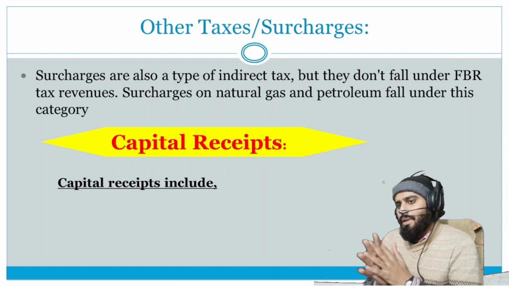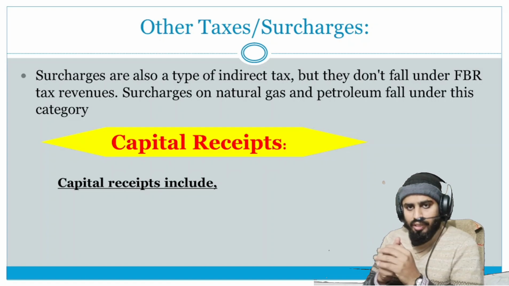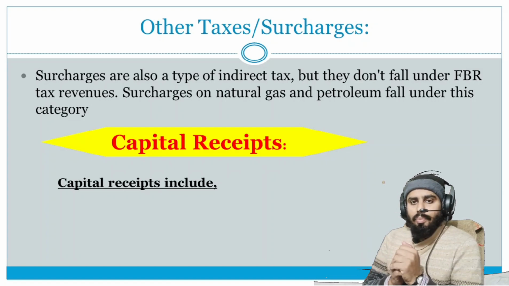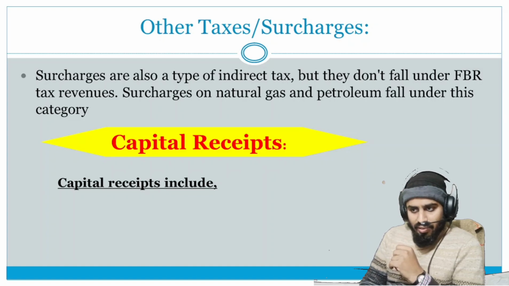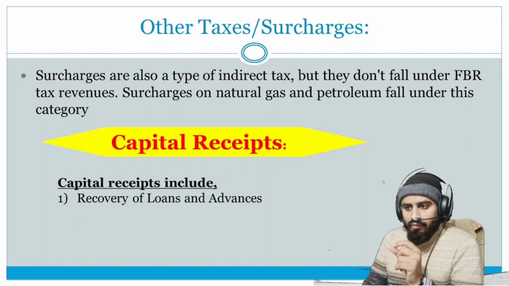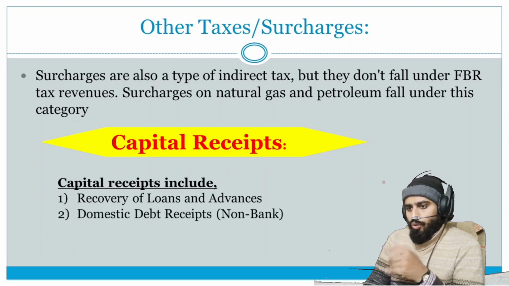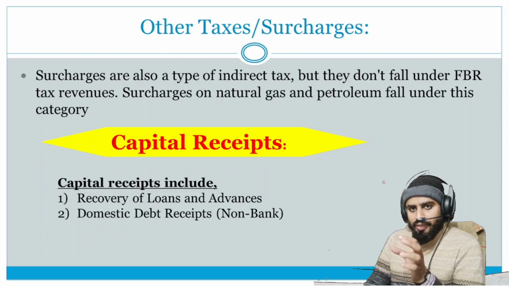So what are the capital receipts? Previously we discussed the revenue receipts. Now we will discuss the capital receipts. The capital receipts include recovery of loans and advances. We will discuss these topics in detail in the next slides.